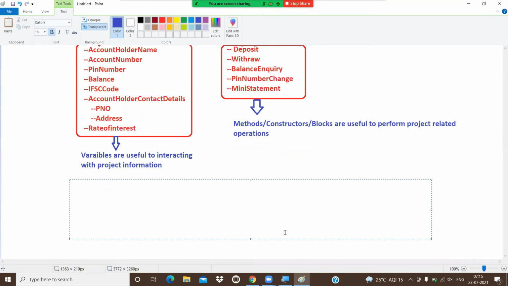See, if you want to interact with the information, first we have to store it. I want to make a call repeatedly to my students. So what am I doing? I'm first storing my students' contact numbers in my mobile. Got the point or not? In the same manner, if you want to interact with the information, first we have to store it.